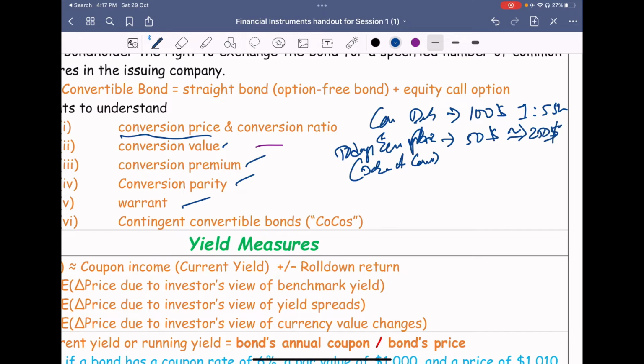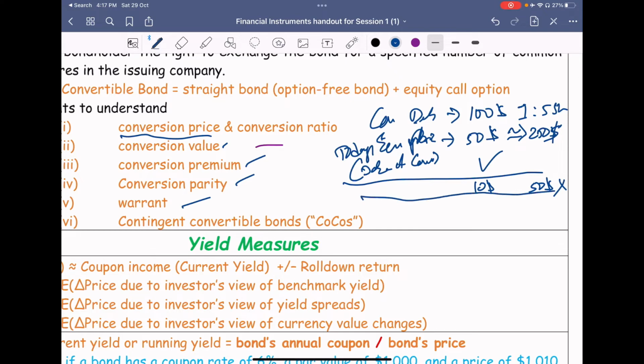Will you convert your bond into equity shares? Yes, because for $100 you are getting $250 of benefit. But what if instead of $50 the price is only $10? Then the benefit is only $50, so you will not be doing it.